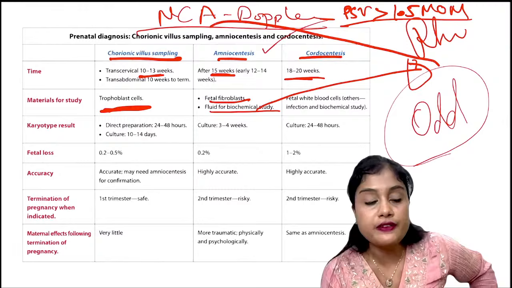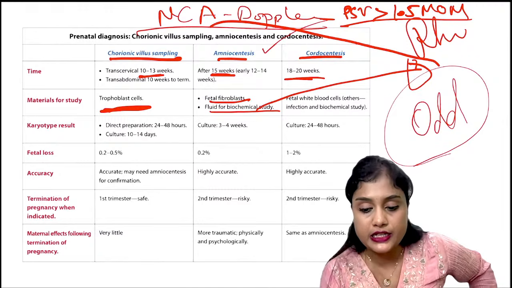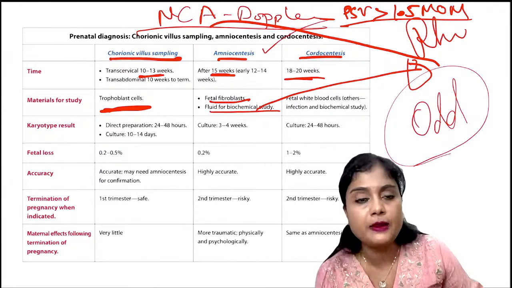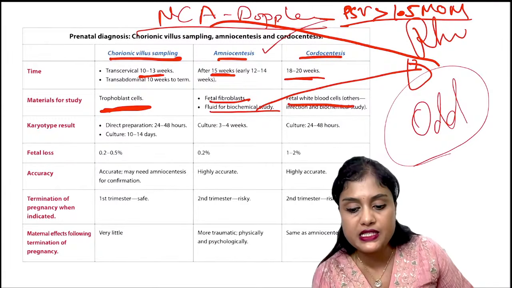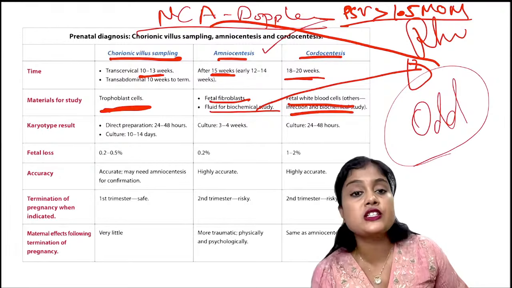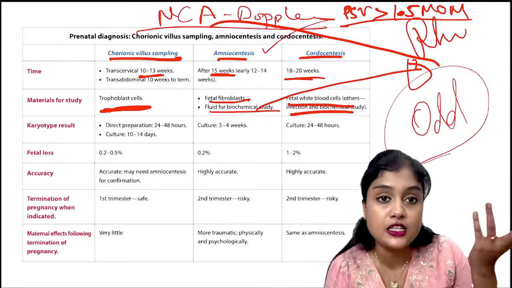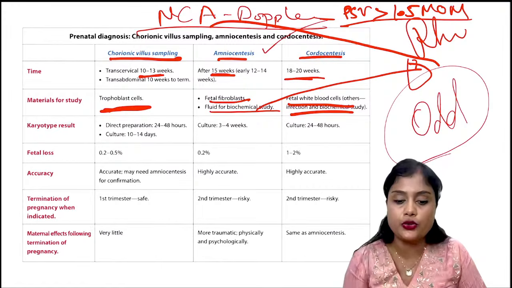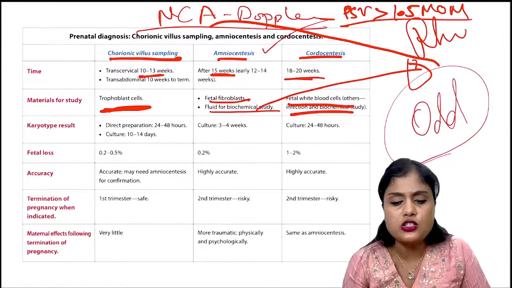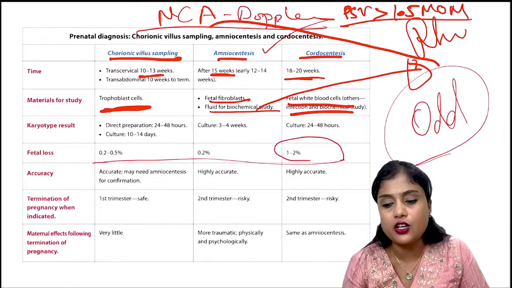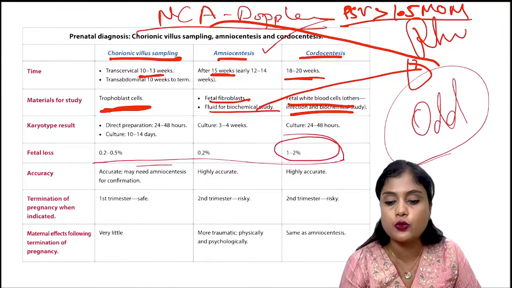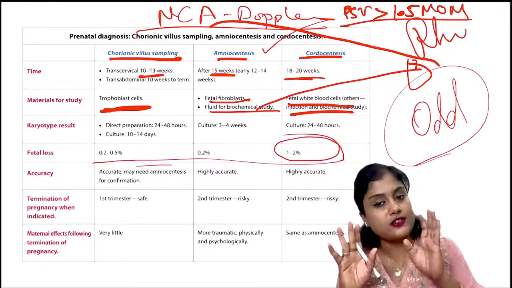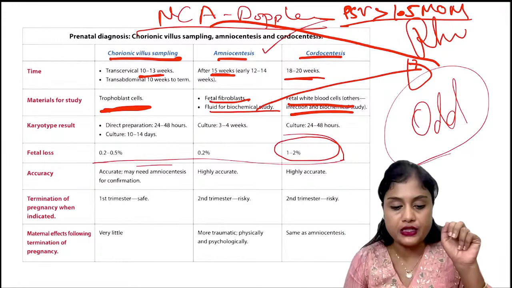So in amniocentesis we can do the biochemical study also. Whereas in chordocentesis, we directly get the fetal blood cells, white blood cells and RBCs. You can test for fetal infections and other biochemical studies. Whatever you can do in a blood test, you can do here. The fetal loss rate is almost the same in everything, a little higher in chordocentesis: 0.2% for the other two and 1 to 2% for chordocentesis. But in a good center, it's almost the same for everything.